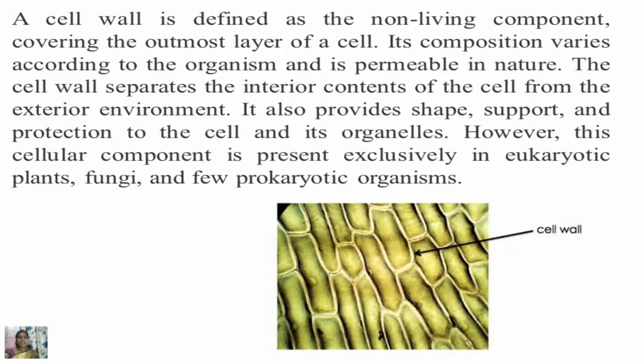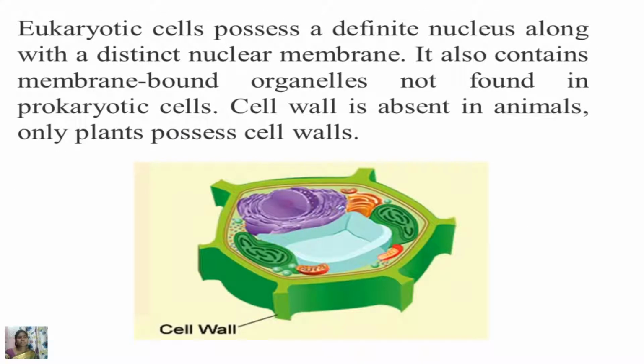Unlike organelles, however, this cellular component is present exclusively in eukaryotic plants, fungi and few prokaryotic organisms. This picture shows the outermost covering of the plants, that is cell wall. Eukaryotic cells possess a definite nucleus along with a distinct nuclear membrane. It also contains membrane-bound organelles not found in the prokaryotic cells, and the cell wall is absent in animals. Only in plants the cell walls are present.